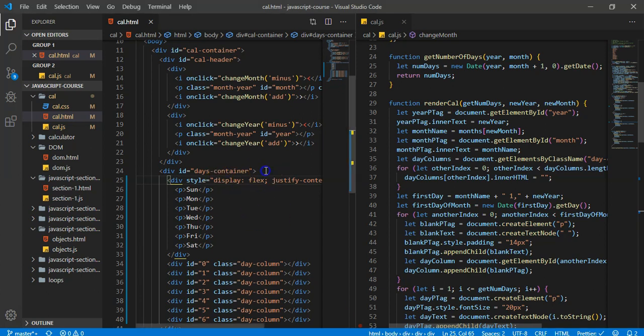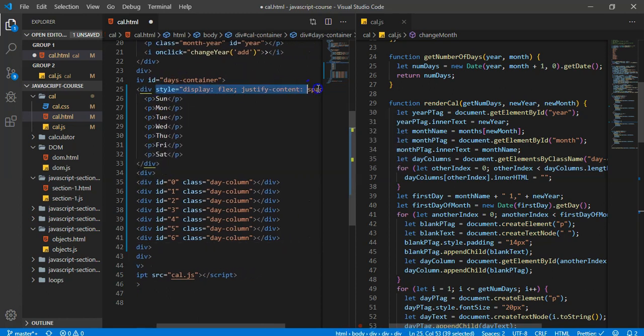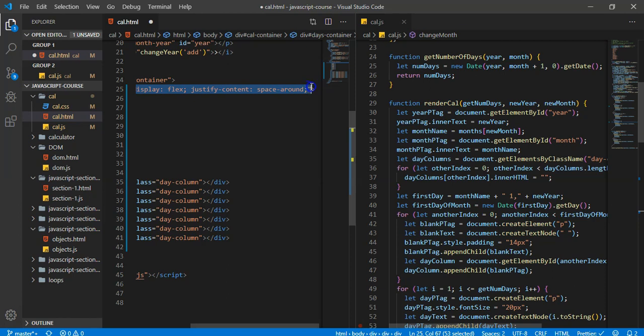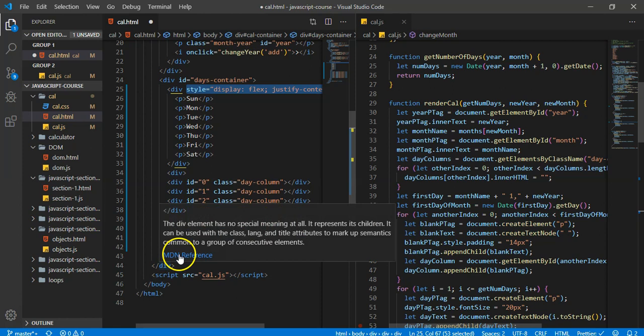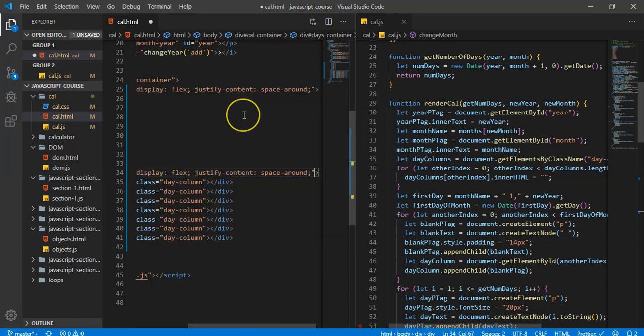And for that, we will just create another div that will wrap around the date columns. And it'll also be display flex, justify-content space-around. And you could create a class for that if you want, but I'm ready to be done. So we're just going to copy and paste this. And I'm going to put this down. Where'd you go, buddy? Oh, you're right here.